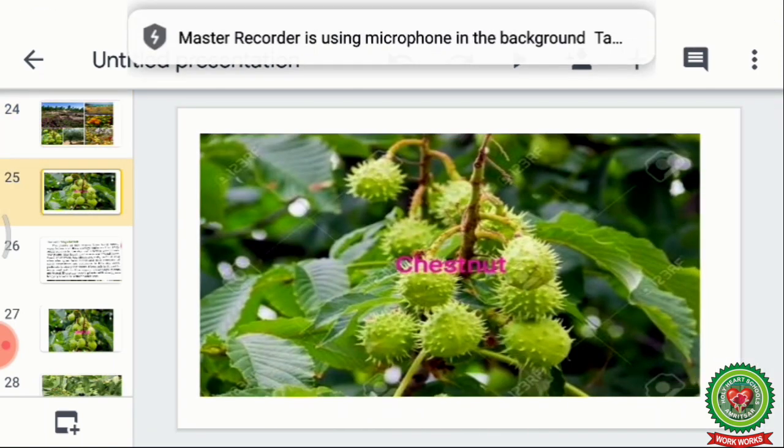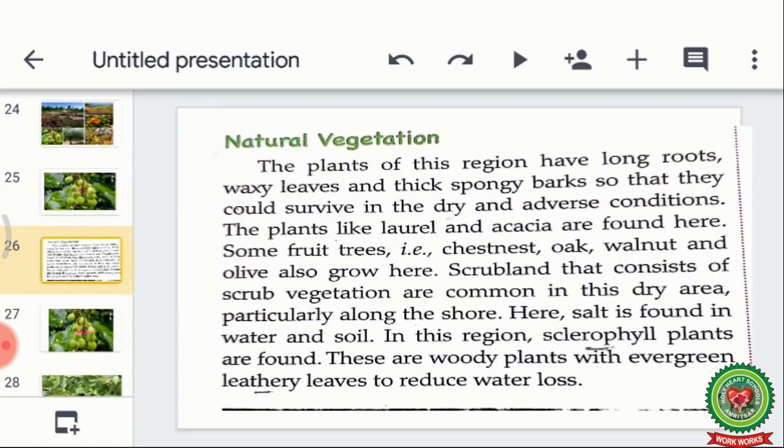Now this you can see, this is a chestnut tree. Now natural vegetation.